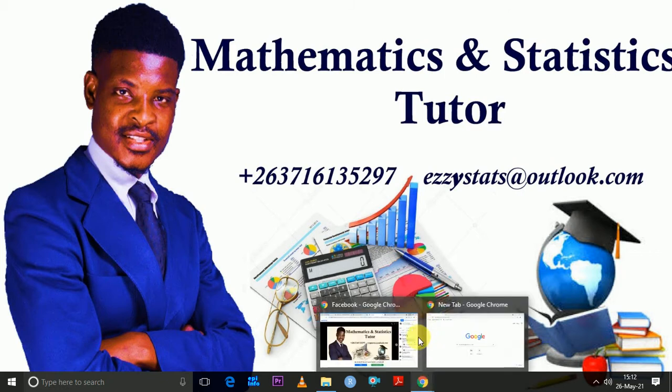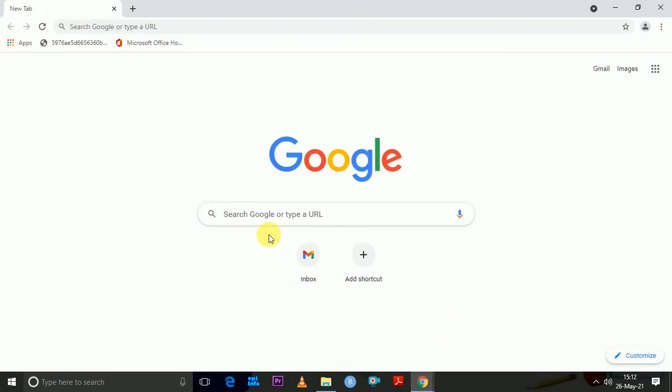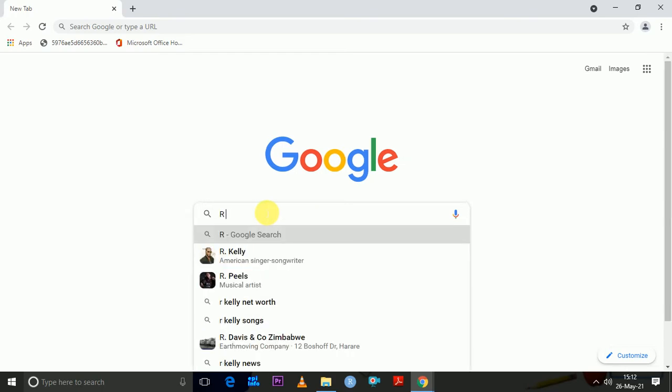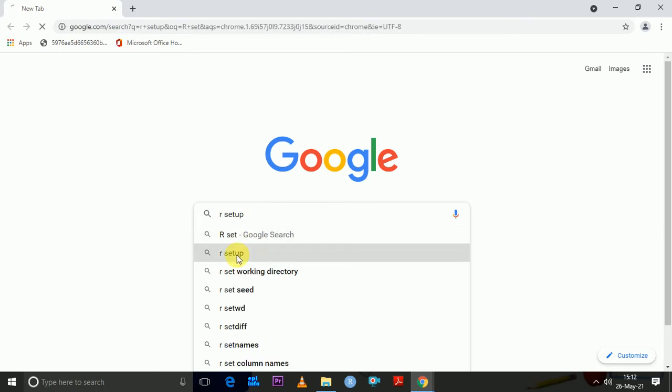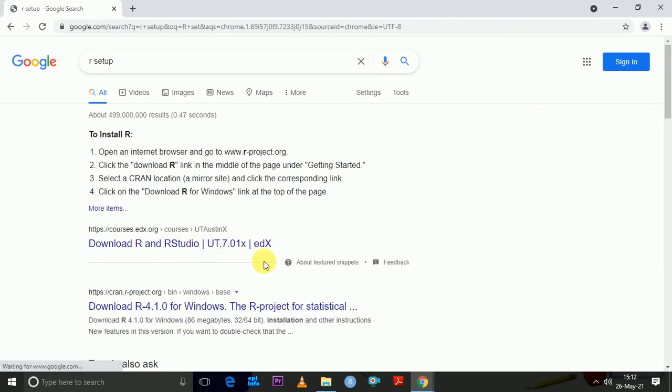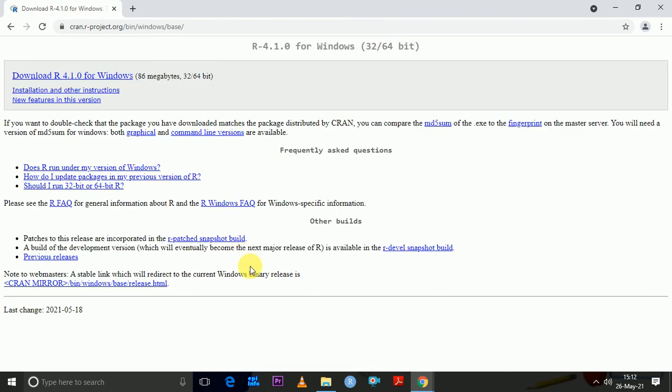So in our first lesson I'm going to show you how to download the R setup. So here is what you do. You open your browser, be it Google Chrome or whatever you are using. Then here you just type R setup. So this is how I'm going to download my R. Okay, I come here, we're saying download R 4.1.0.